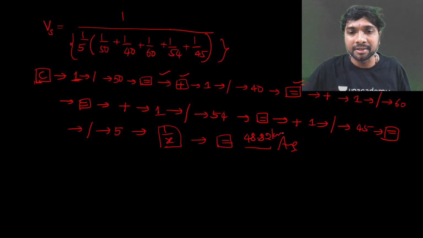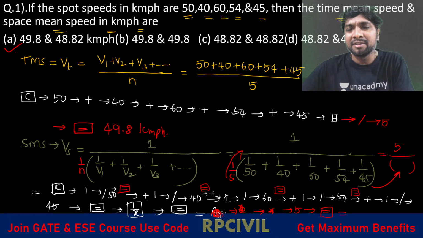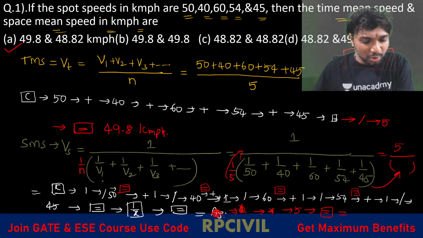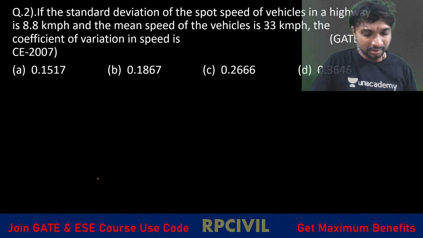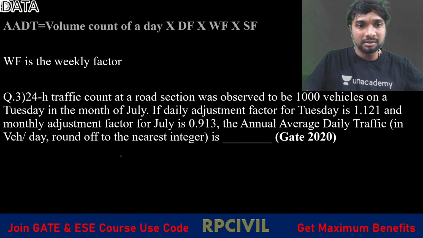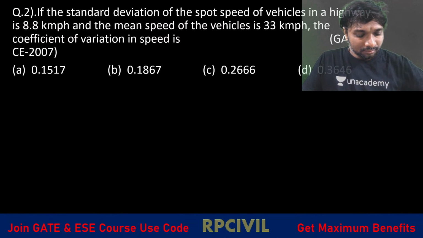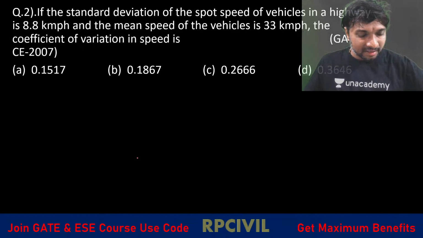48.82 kmph. So which option is correct? 49.8 and 48.82. Option A is correct. So is that clear, all of you? How to do this calculation, that is the harmonic mean. Is that clear, all of you? If it is clear, I will move on to the next question.